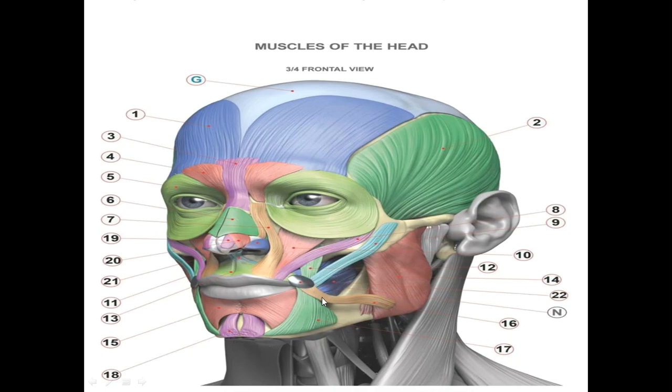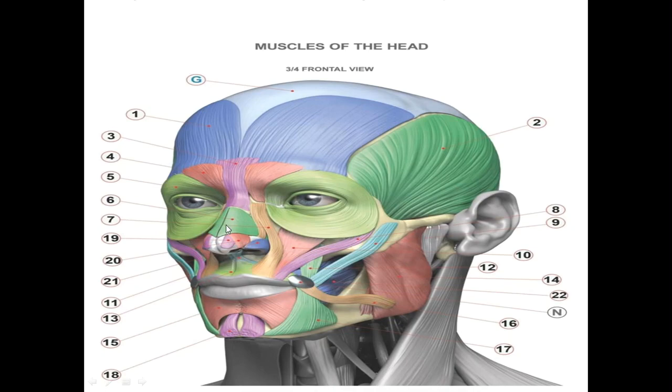What about this muscle? This muscle is called risorius muscle. This is the zygomaticus major. This is the zygomaticus minor. This is the orbicularis oculi. This is the orbital part, and this is the palpebral part. This is what we call procerus, and this is the depressor supercilii.